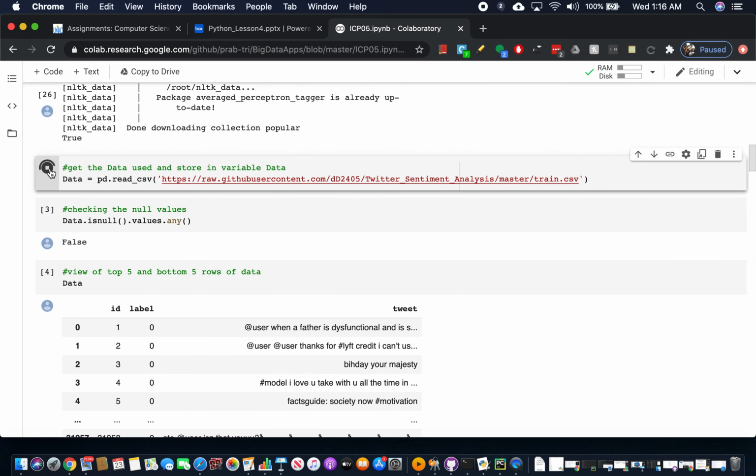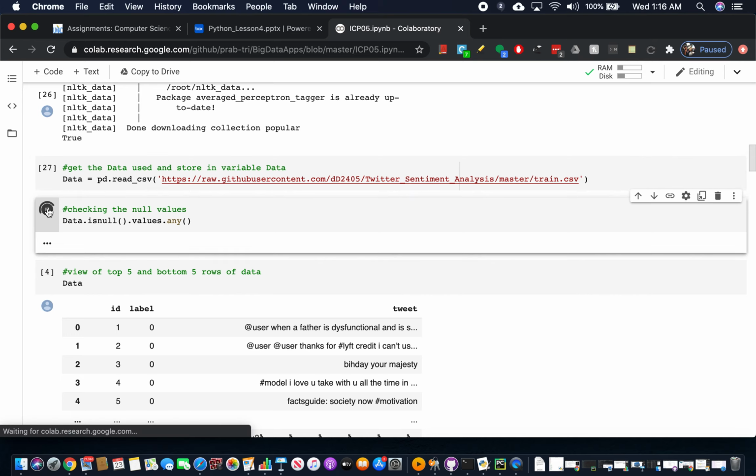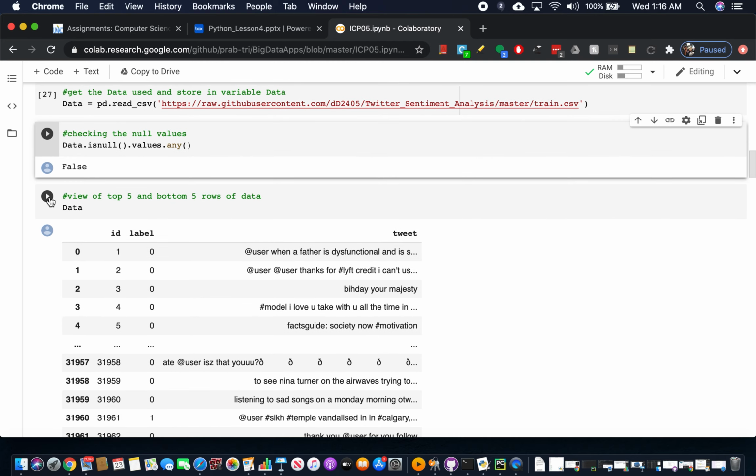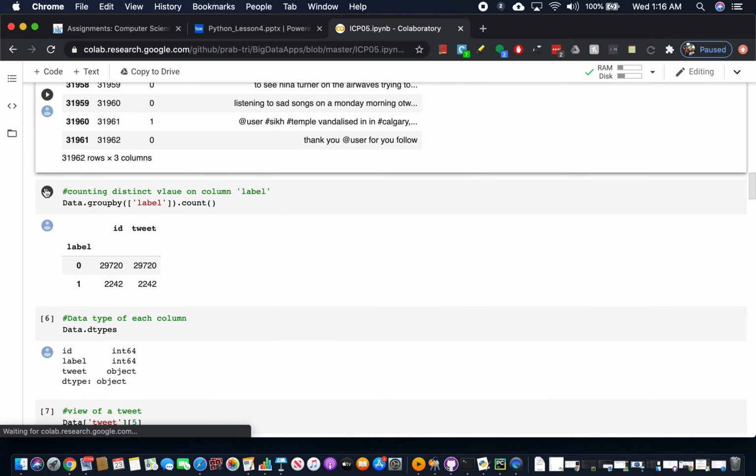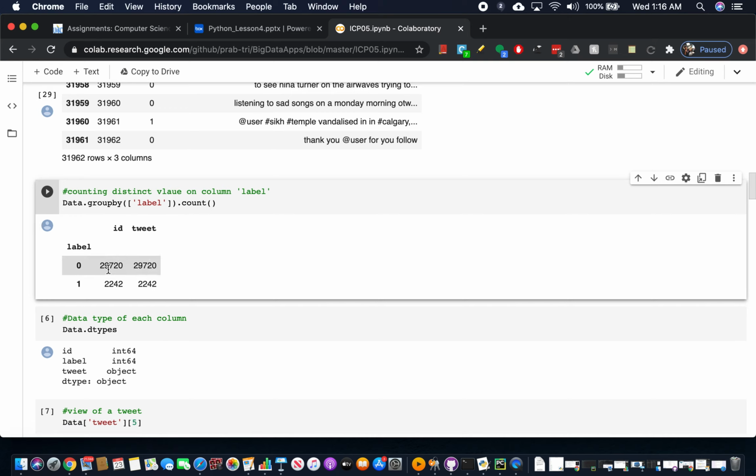So from here we can read the data, and we got it into the data frame. This is the initial check of how the data looks. We have three columns: ID, label and tweet. We are going to preprocess the tweet before feeding it into the model. We have 29,720 records for label 0, and for label 1 we have 2,242. 0 is the positive sentiment and 1 is the negative sentiment.